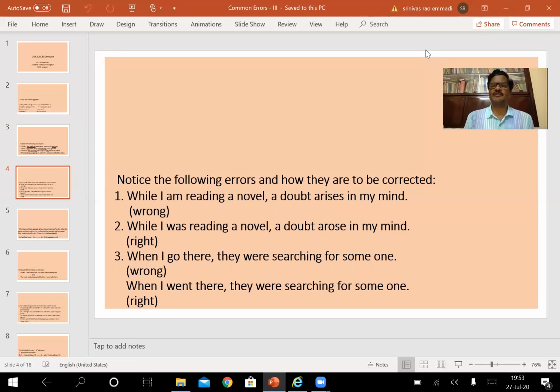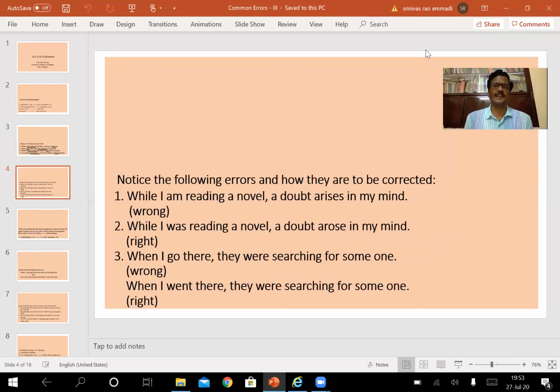In continuation of my explanation of the pattern I have shown here, I have given you some examples, some wrong sentences, and how they are being corrected. Wrong sentence is given and right sentence is also given. Since it is an online mode of teaching, there is no scope for interacting with you. That is why I have shown both the sentences on this slide. You can refer to them and see how the sentences are being corrected and how the sentences are likely to be wrongly written in most of the cases, most of the occasions.